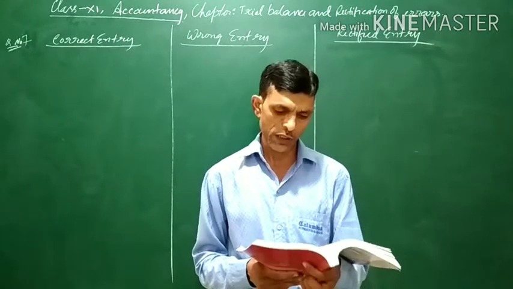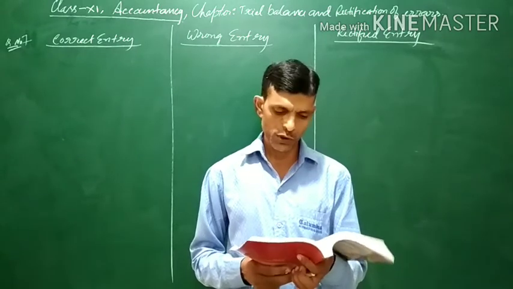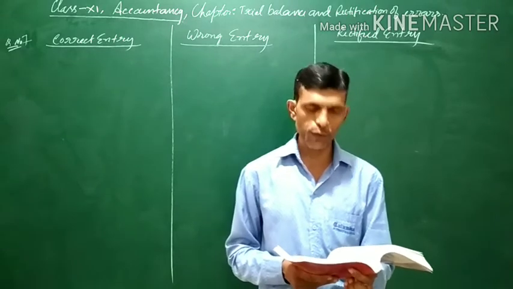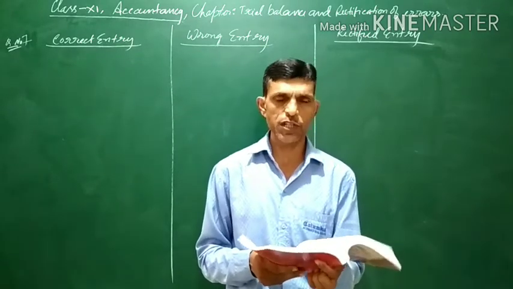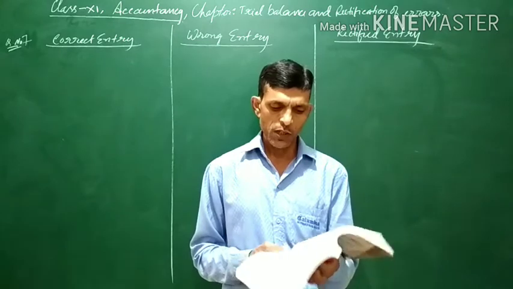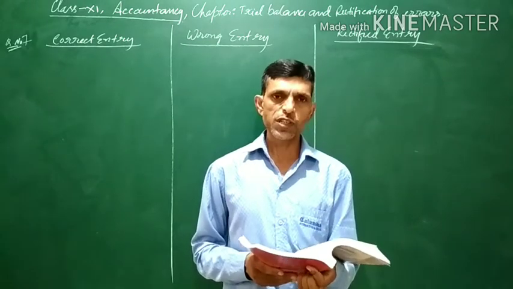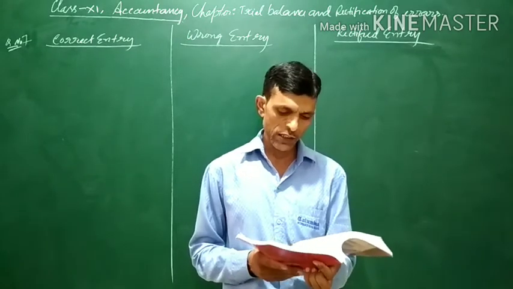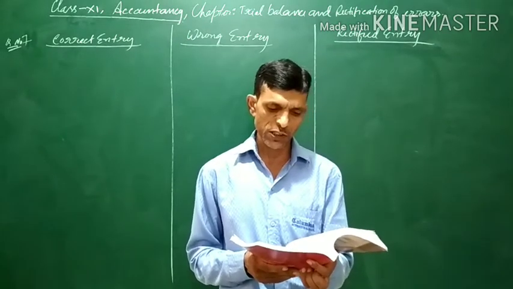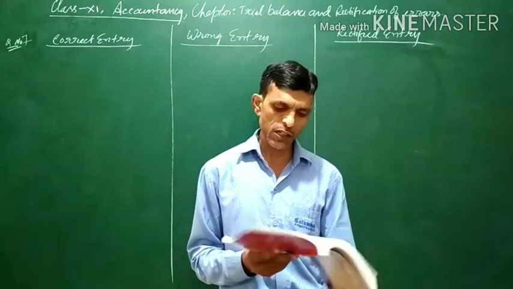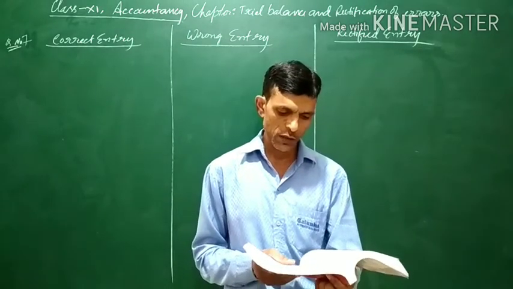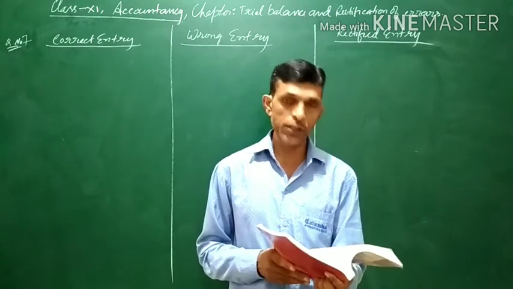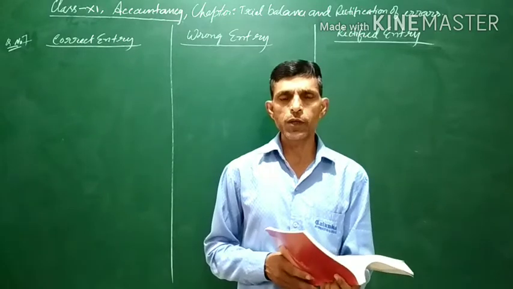One more thing to be noted is that question number 6 and 7 are almost similar. In question number 6, there was overcast of the sales book, purchase book, sales return and purchase return. Means in all 4 scenarios, there was overcast. But in question number 7, the reverse is there, that is, the opposite of overcasting is undercasting. Sales book has been undercast, purchase book undercast, return inward again undercast. All the things here are related to undercast, so entries will be almost similar.